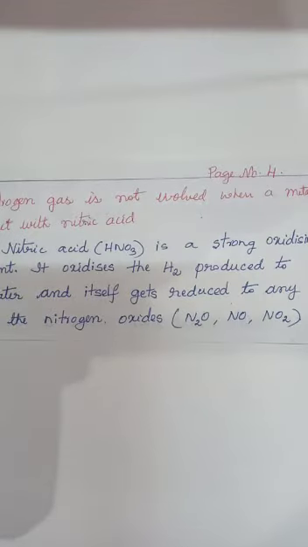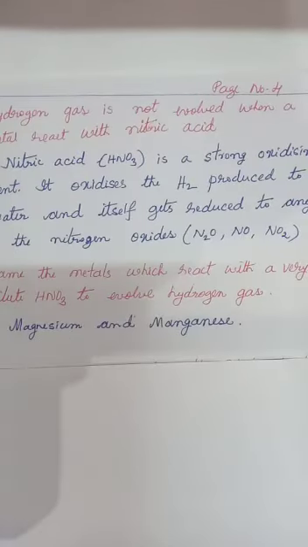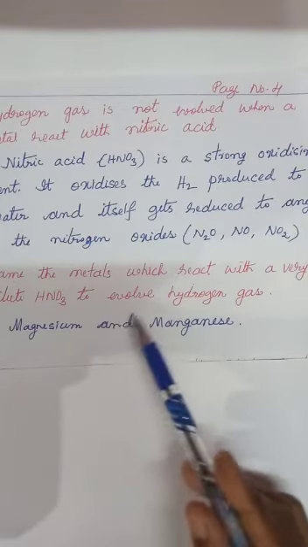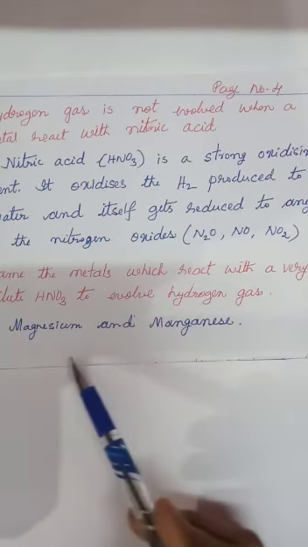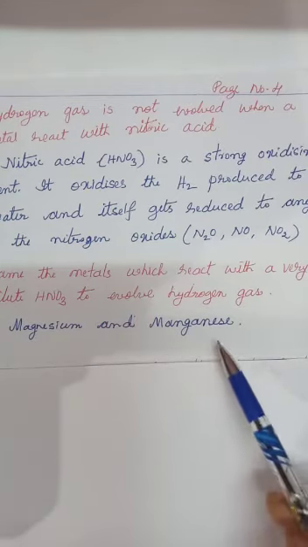But magnesium and manganese react with very dilute nitric acid to evolve hydrogen gas. There is a question. Name the metals which react with very dilute nitric acid to evolve hydrogen gas. The metals are magnesium and manganese.